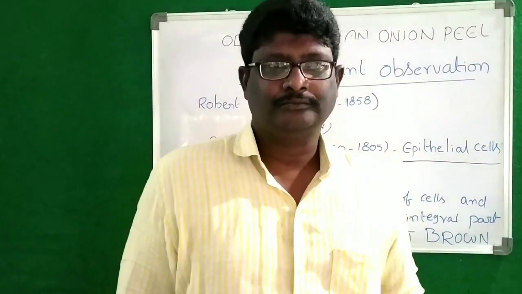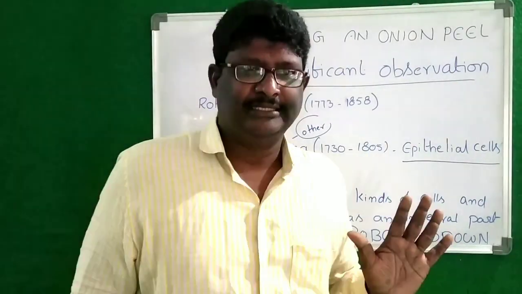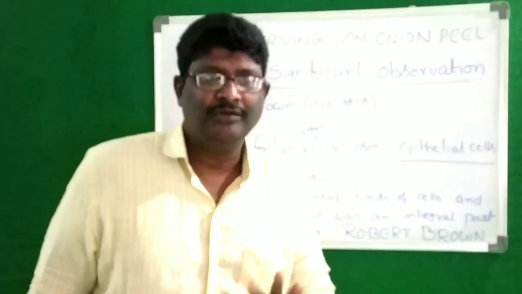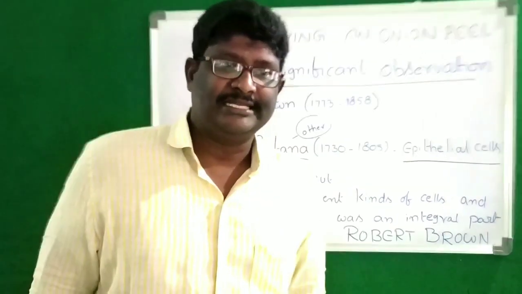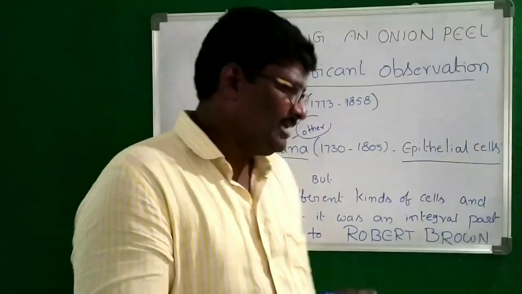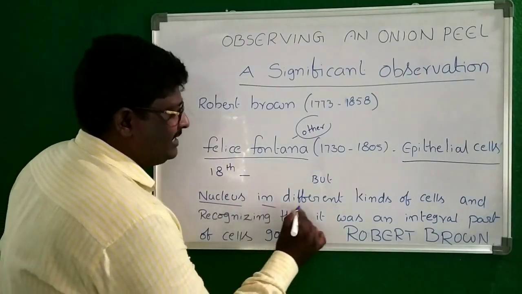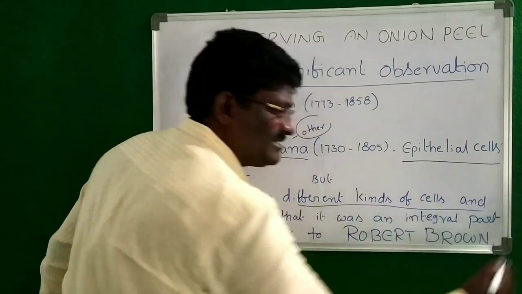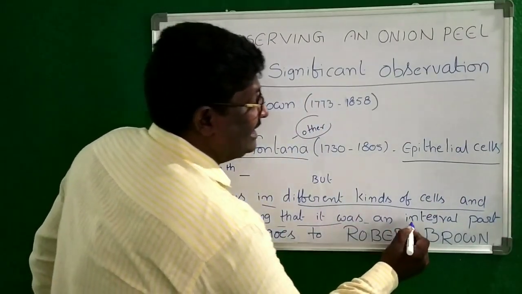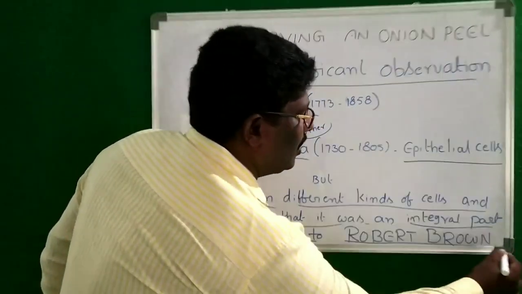But they found this nucleus only in epithelial cells. They did not find this nucleus in other cells. That was done by Robert Brown. The credit for recognizing the nucleus in different kinds of cells, and that it was an integral part of the cell, goes to Robert Brown.